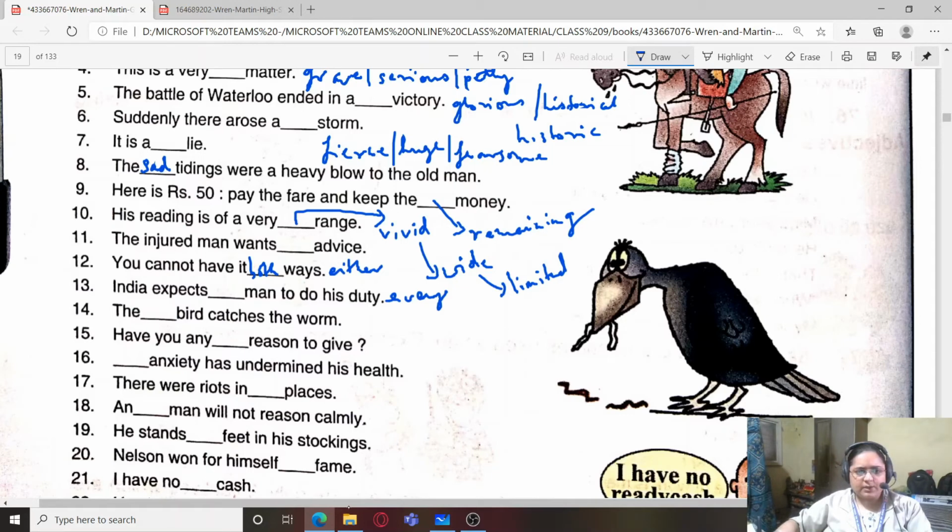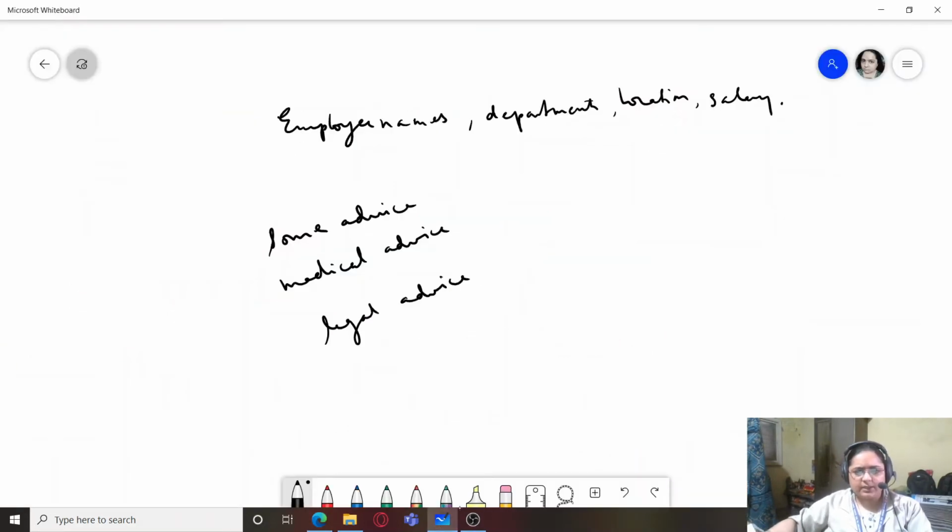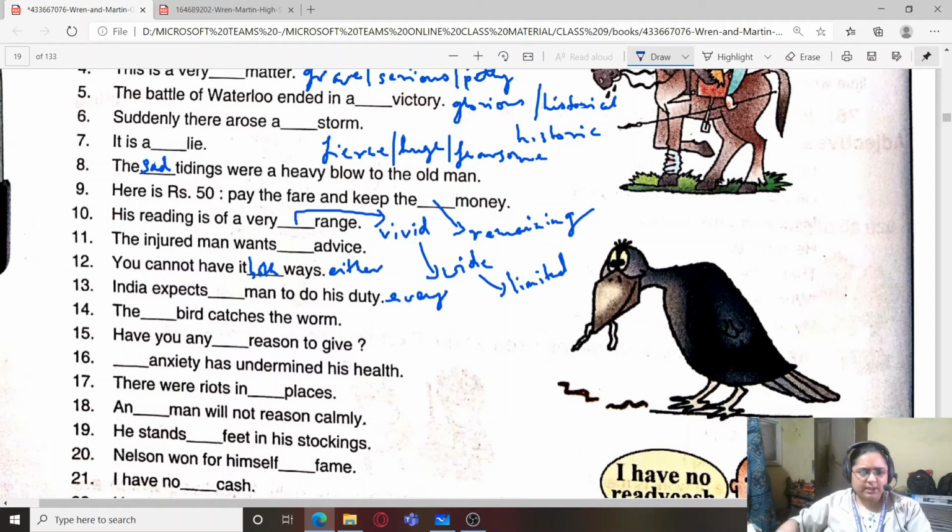The dash bird. Now here you might be thinking that we can also write all, but in that case it will be men, not man. So you have to make sure that none of these other words are changed, and the adjective which you are inserting also fits the sentence. The dash bird catches the worm. So there is a proverb, early bird catches the worm. Have you any dash reason to give? Have you any valid reason to give? Or have you any suitable reason to give?